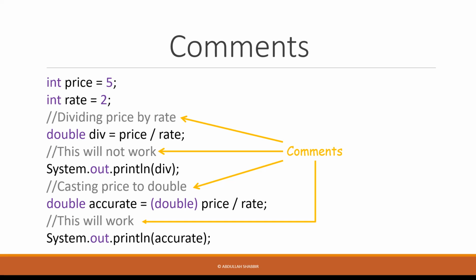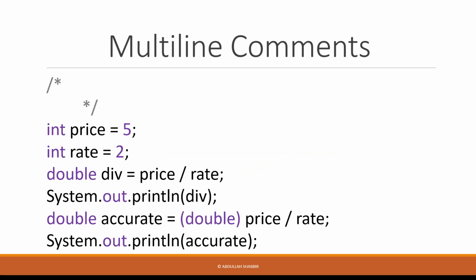It's a really good idea to add as many comments as you need. That would make your code much more readable and understandable for someone else to read. If you want to be even more descriptive, Java allows you to have a multi-line comment by starting the first line with this forward slash followed by the asterisk and ending it with the asterisk and then the forward slash.